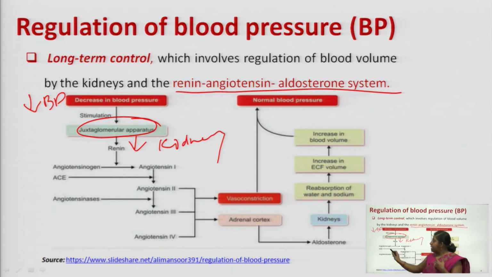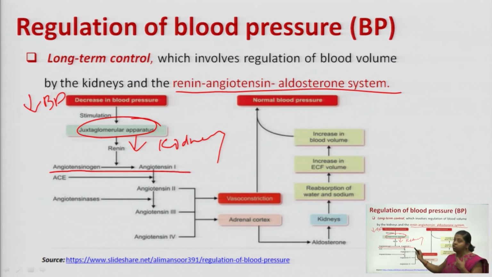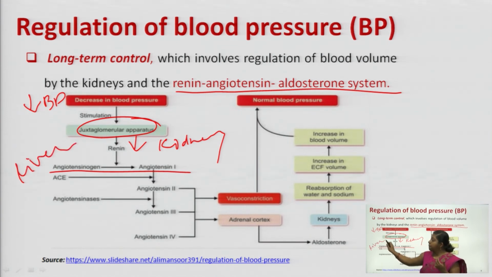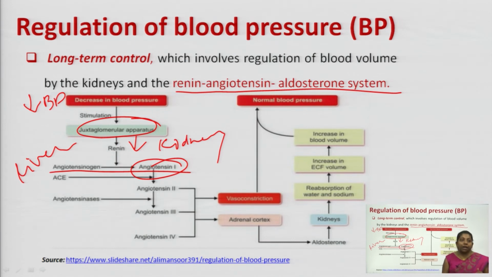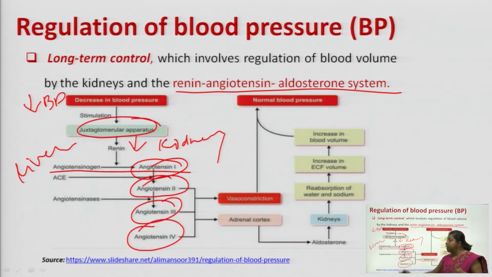Renin causes conversion of angiotensinogen to angiotensin 1. Fine. Angiotensinogen is released from your liver, and it is getting converted into angiotensin 1. Now, this angiotensin 1 gets converted into its further metabolites, that is angiotensin 2, 3 and 4.